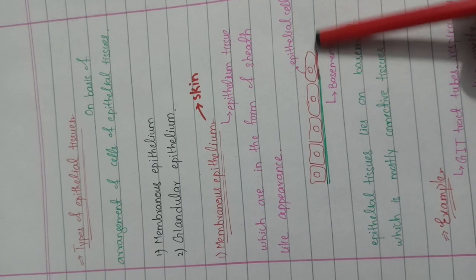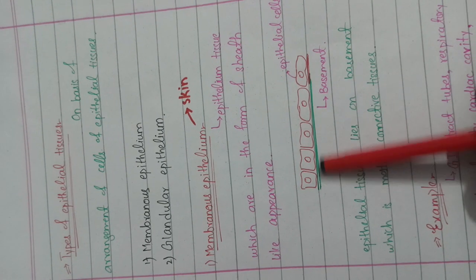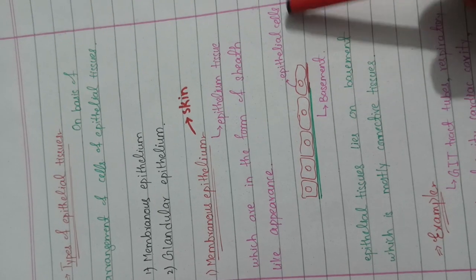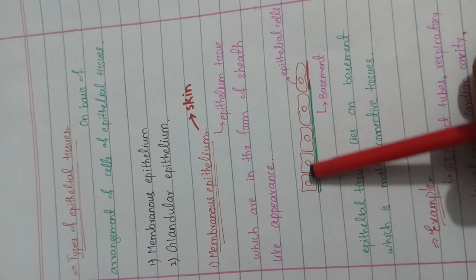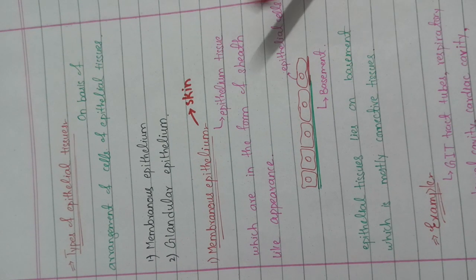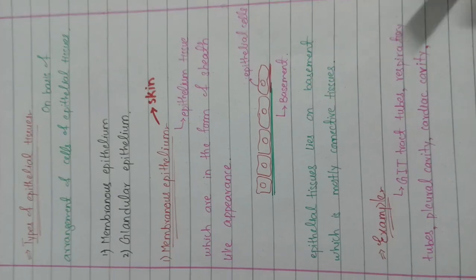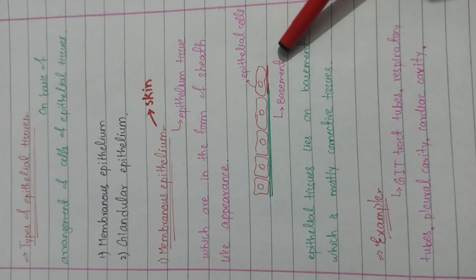This diagram shows a single flat sheet of epithelium. This is the basement below, and these epithelial cells are arranged in a flat sheet-like pattern. So this is the example of membranous epithelium, and these membranous tissues lie on our basement.